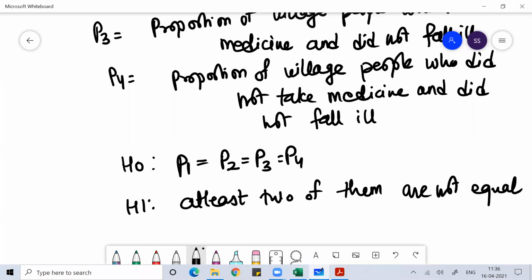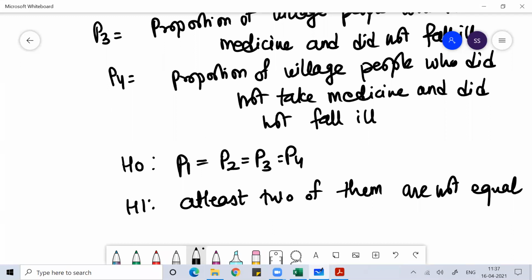In ANOVA also, I hope you remember, we have done the same. So in chi-square also we do the same thing. The difference you are finding between ANOVA and chi-square is that in case of ANOVA, we were talking about the equality of mean. Here we are talking about the equality of proportion.